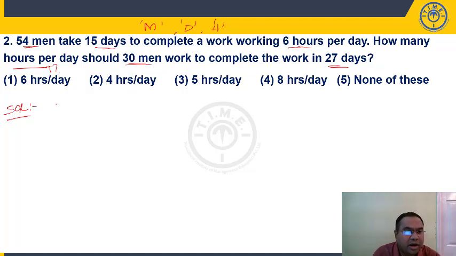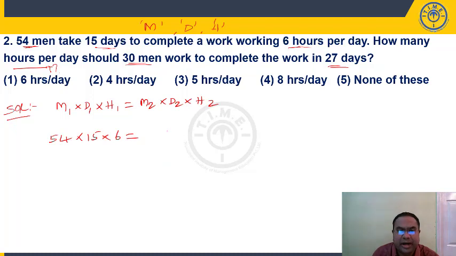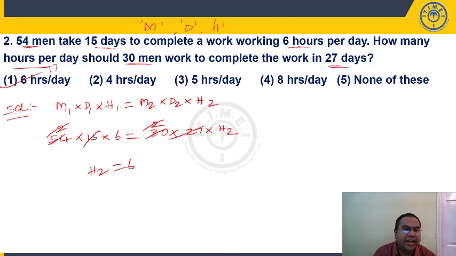So what will be your formula? M1 into D1 into H1, men, days and hours given, is equal to M2 D2 H2. So 54 men in 15 days can complete a work working 6 hours per day. 30 men, 27 days, how many hours they should work? H2 we need to find out, right? 15 twos 30, 27 twos 30. 2 will get cancelled. Number of hours is equal to 6. So they have to work 6 hours per day. It is nothing but your choice 1.